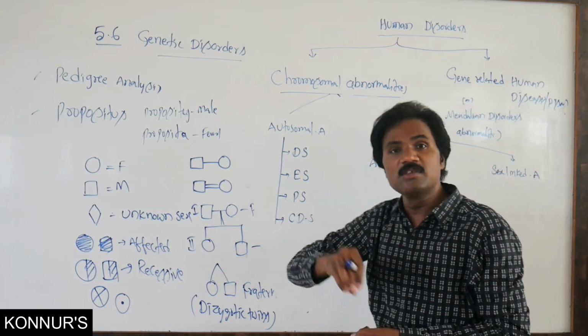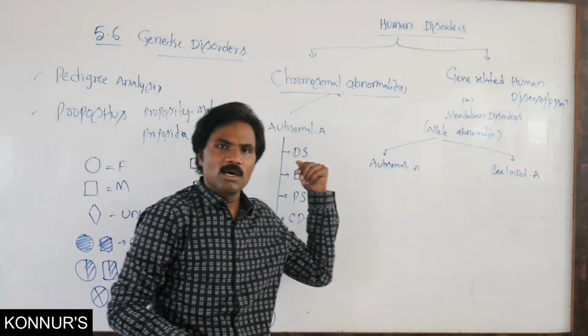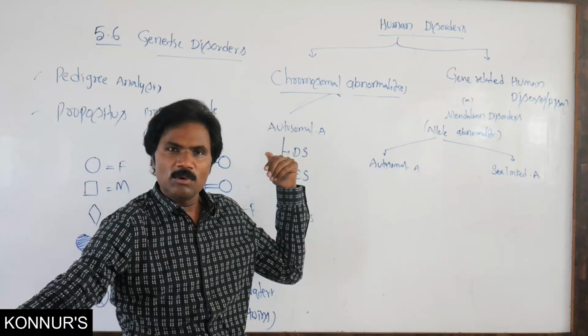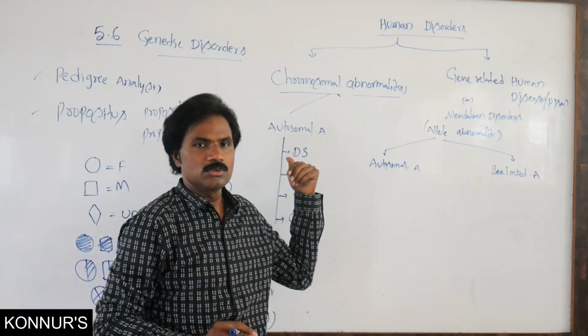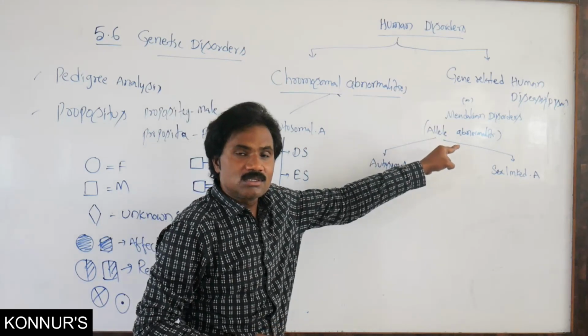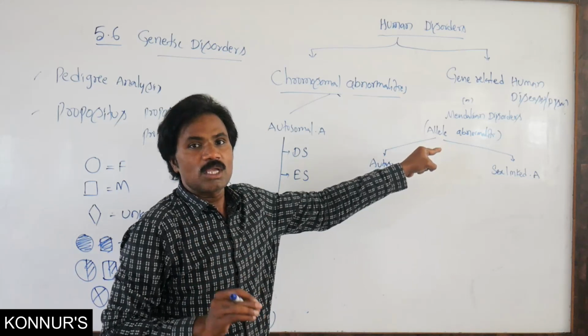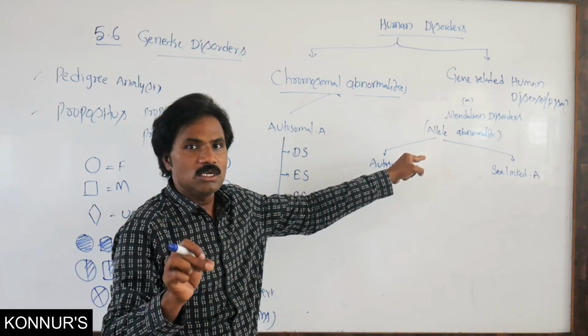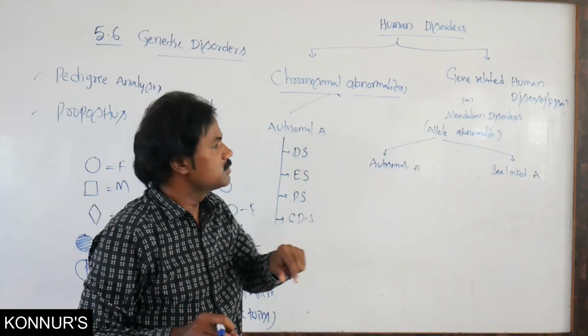But what is the main reason? How are chromosomal abnormalities caused? They are normally caused by non-disjunction of chromosomes. But why does it happen? Because of gene mutation. Because of gene mutation it causes these allelic abnormalities.